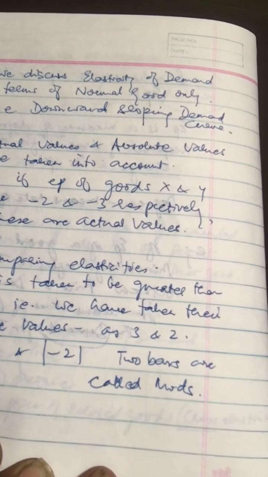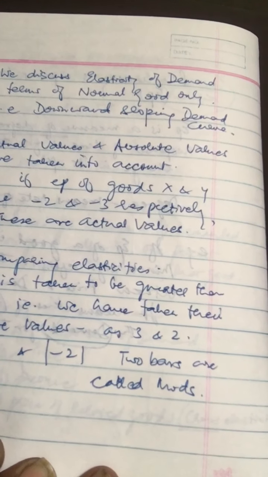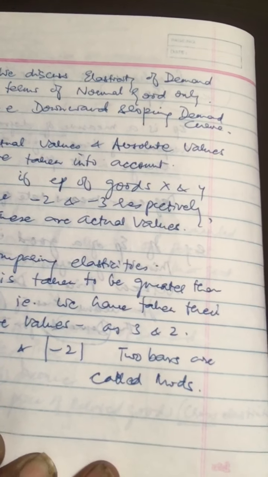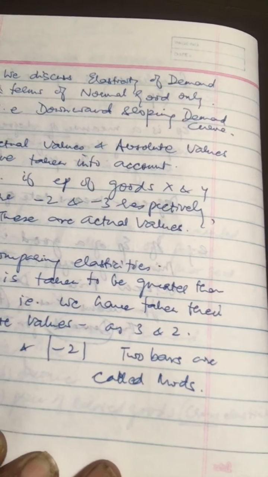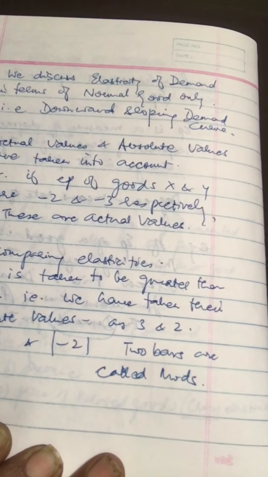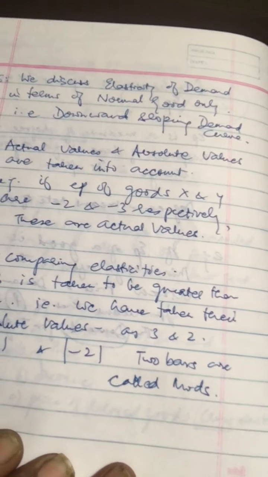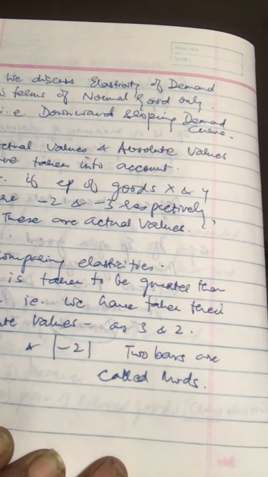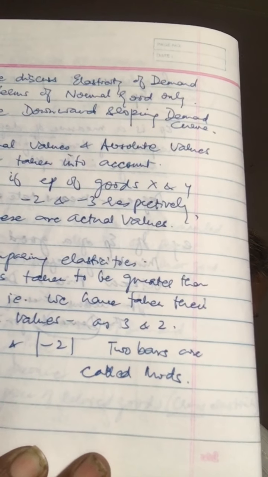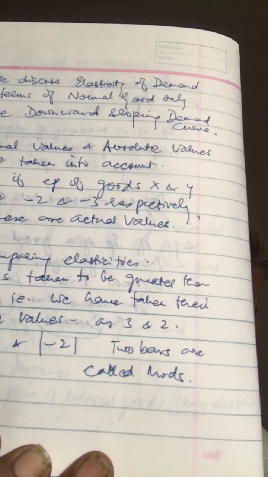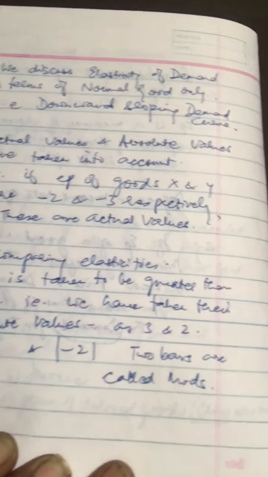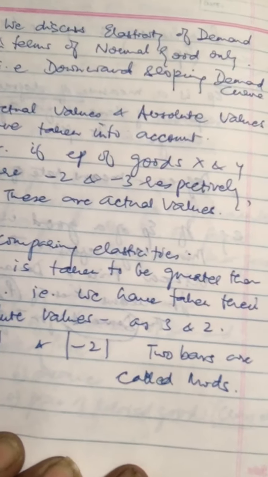That means -3 and -2 are in modulus. They are modulus, that means the minus sign is not considered and they become absolute values. And because of that, good Y is more elastic because a 1% change in price brings a 3% change in demand for Y, while only a 2% change in demand for X. So if you read that, if you understand that.